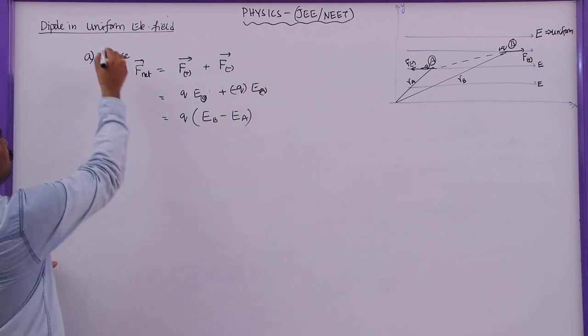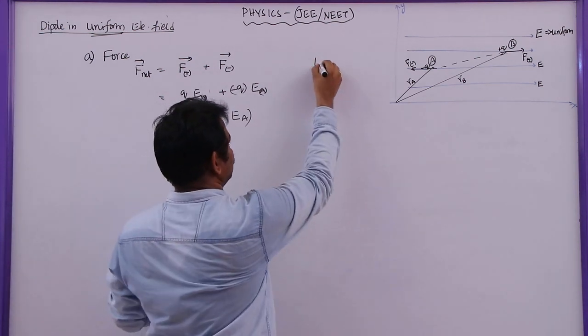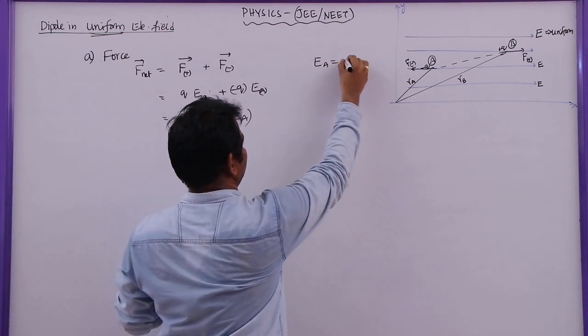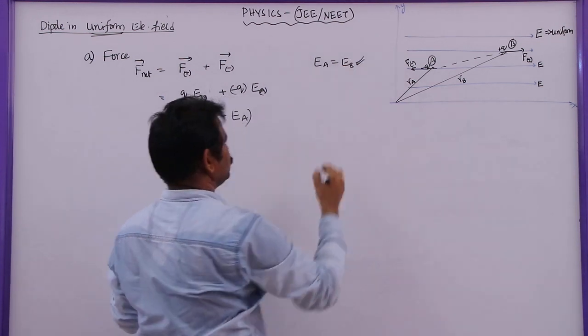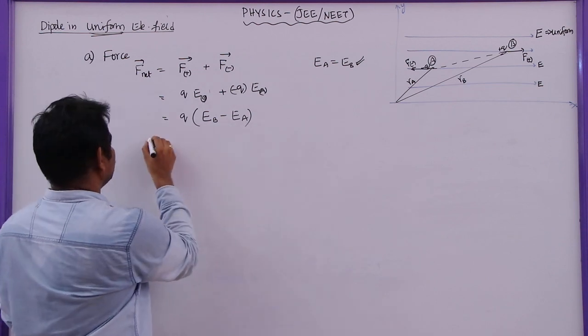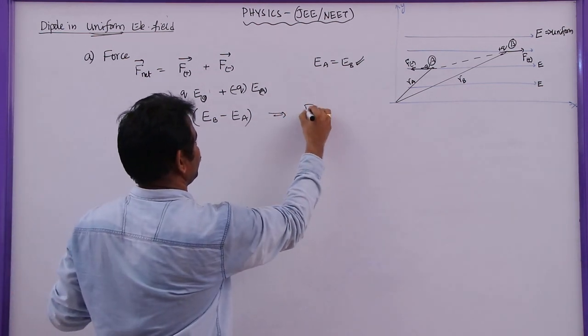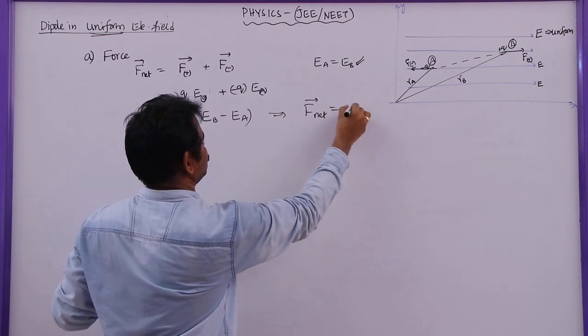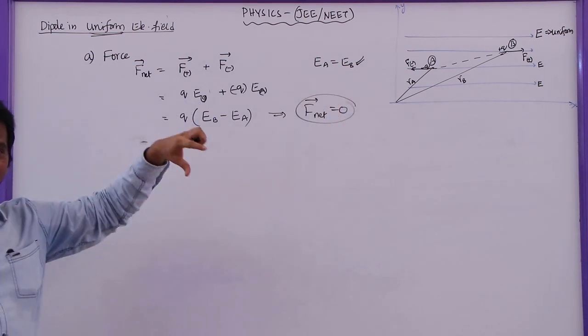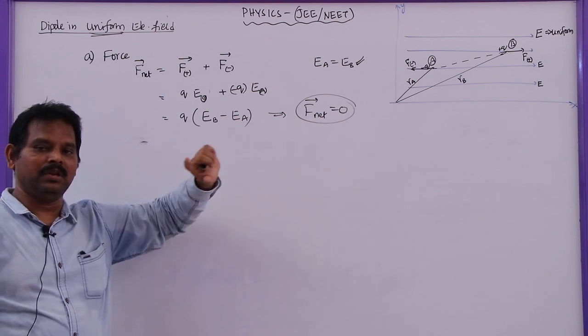But already I told you, this is a uniform electric field. In a uniform electric field, the magnitude at any point is equal. So EA is equal to EB, so this will become 0. So the net force experienced by the dipole, F net, is 0. That means a dipole placed in a uniform electric field will not experience any force.